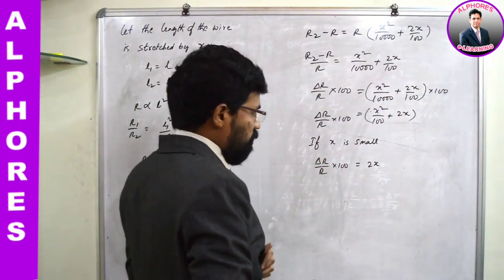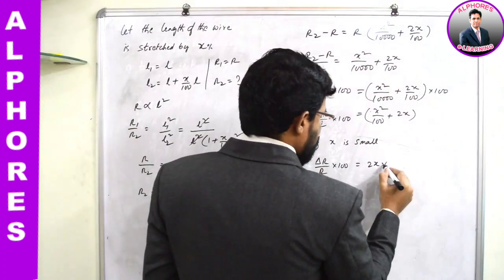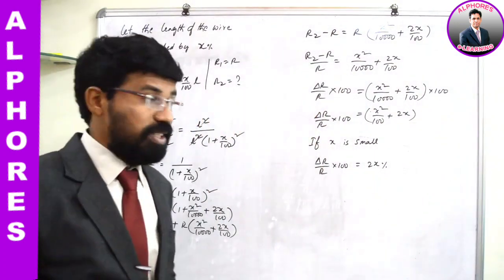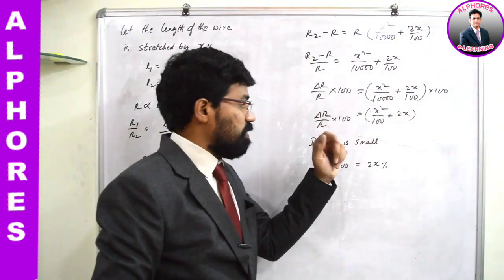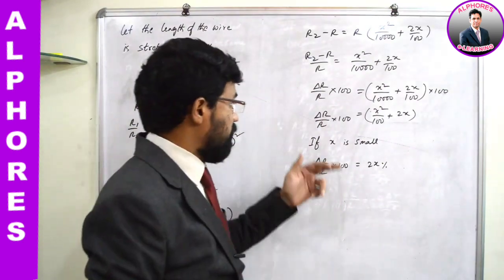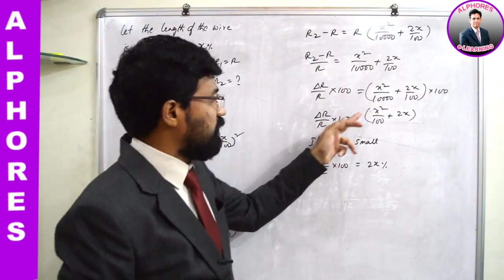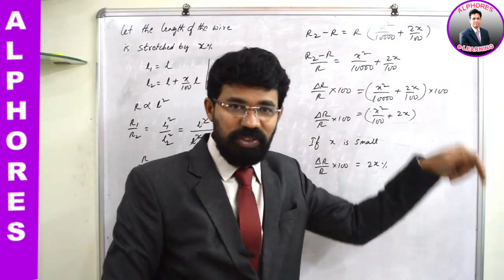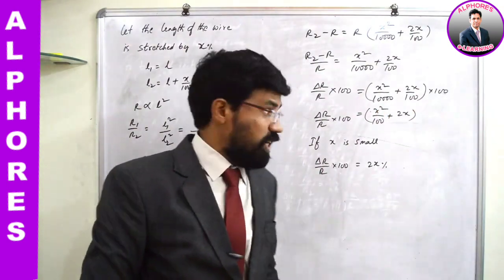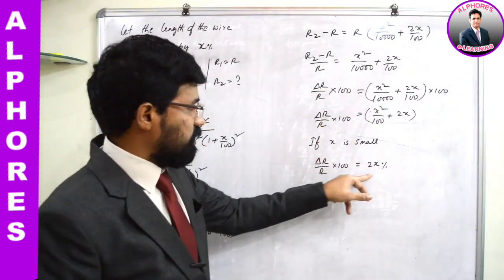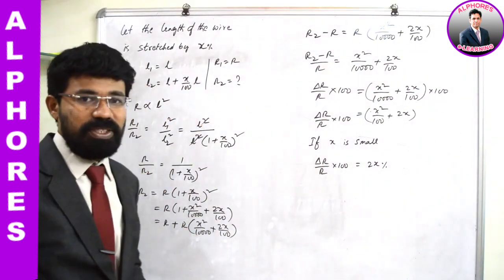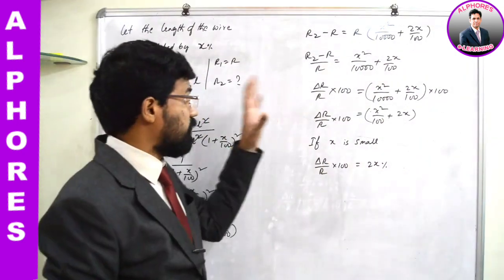When X is taken as small, by how much percentage is the resistance increasing? 2X percentage. And if X is significantly large, then the percentage change in resistance is X square by 100 plus 2X percentage increase. If X is very small, how much is the change in resistance? 2X percentage. Okay, so that's how you have to understand this picture.